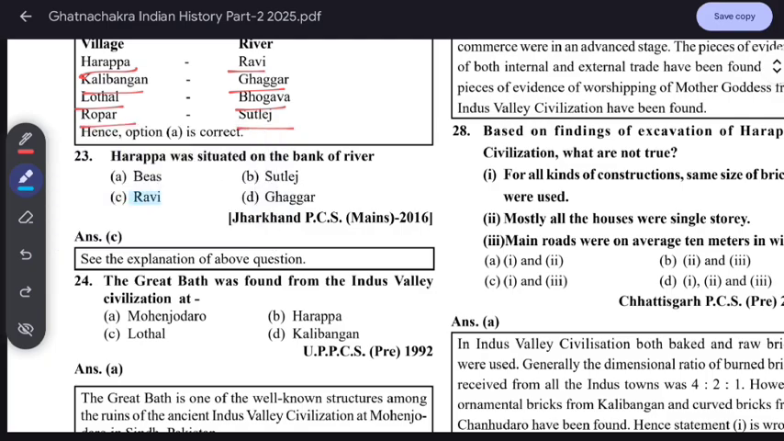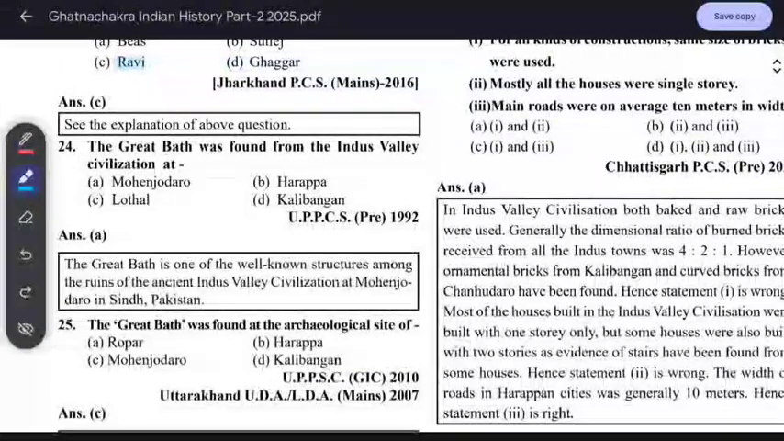The Great Bath was found in the Indus Valley at Mohenjo-daro. Remember this, not Harappa, it's Mohenjo-daro. The Great Bath is one of the well-known structures among the ruins of the ancient Indus Valley civilization at Mohenjo-daro in Sindh, Pakistan. The Great Bath was found at the archaeological site of Mohenjo-daro.